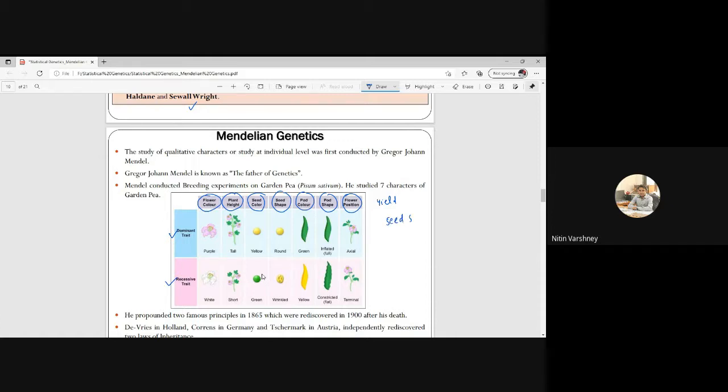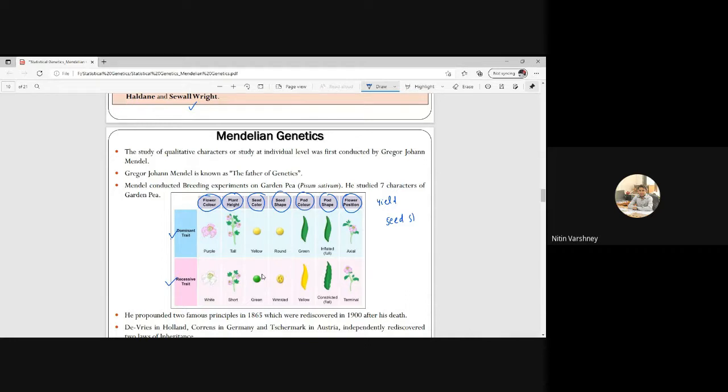Seed shape is there, seed color is there, plant height is there, flower color is there. Okay, so instead of these 7 characters, if there is any other character, we can take that option, and that will be our answer, that is not studied by Mendel. So these are the dominant characters: purple, white, tall, short, yellow, green, round, wrinkled, green, yellow, inflated and constricted, axial, and terminal. So these are the dominant traits and recessive traits.